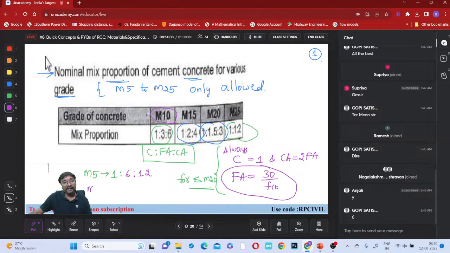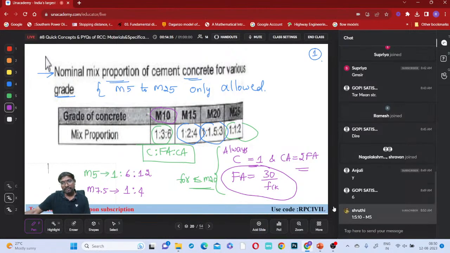And similarly for this M7.5. Why I am giving M5 and M7.5 is that questions are asked on these also, right? So 1 is to how much? 30 by this 7.5 is what? Is it not 4? Fine aggregate value will be 30 by this FCK, coarse aggregate will be 2 times fine aggregate, cement you can take 1. So now you can apply this and you can remember these proportions, right?